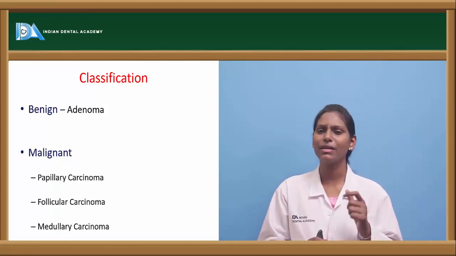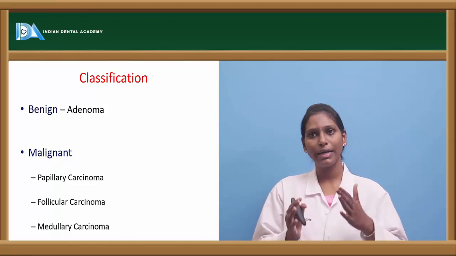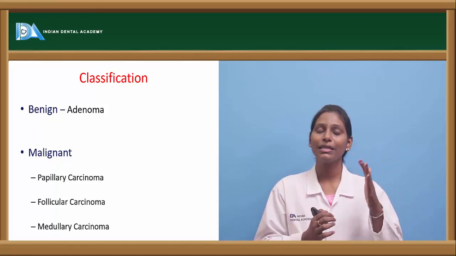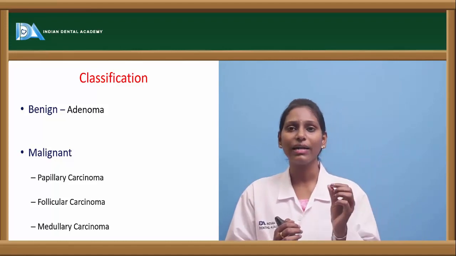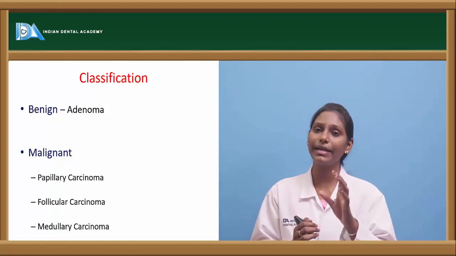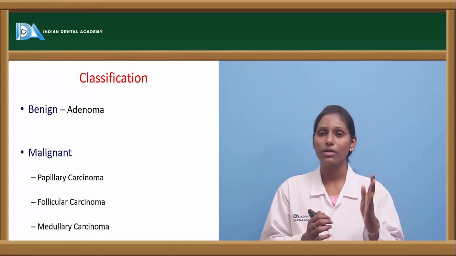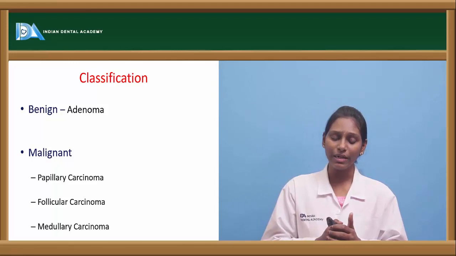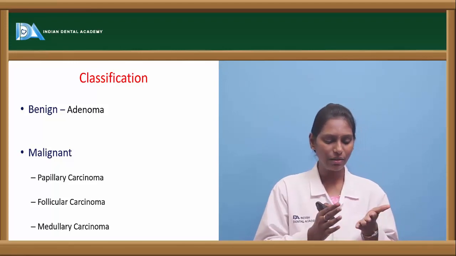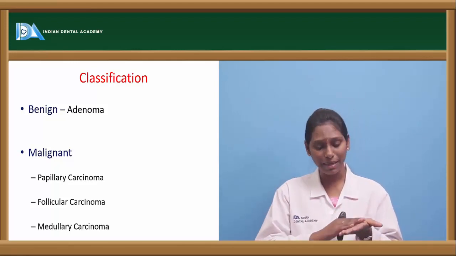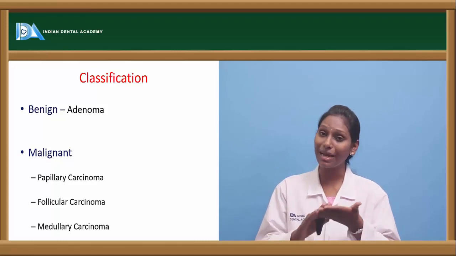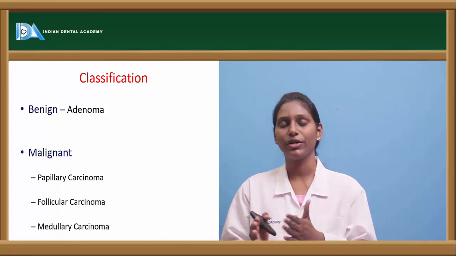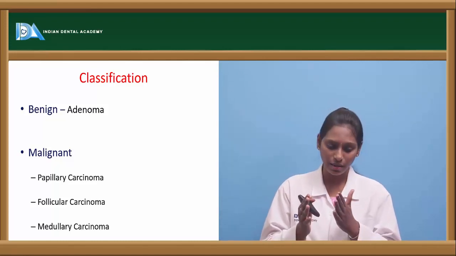And then we have something called Hurthle cell adenoma. It is in between your follicular adenoma and papillary adenoma. These Hurthle cell adenomas are also called oxyphil adenomas. It is actually a variant of your follicular adenoma. These are a metaplastic thyroid epithelium, which is found in pathological conditions of your thyroid. Okay, this is nothing but your Hurthle cell adenoma.